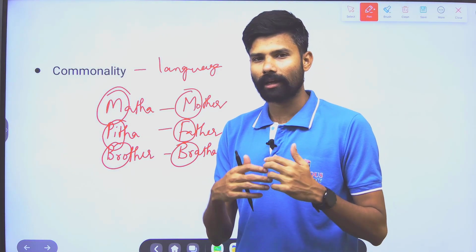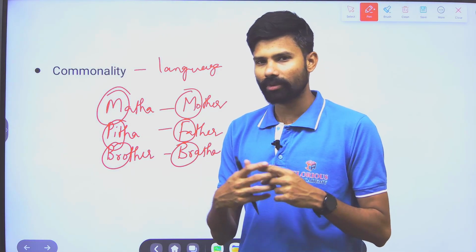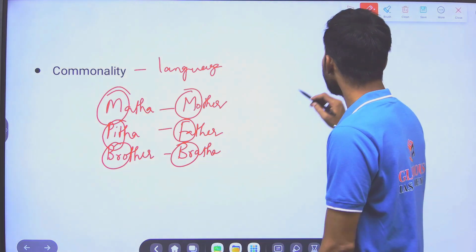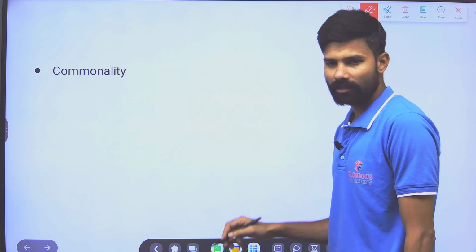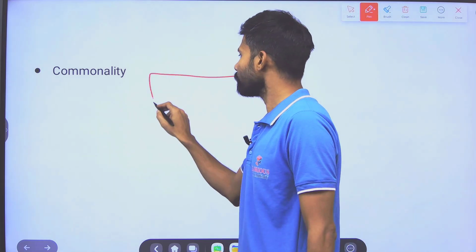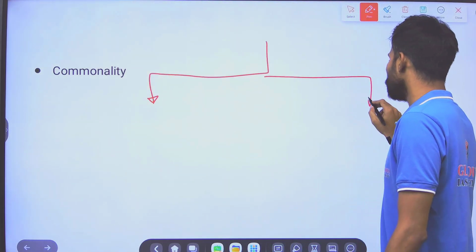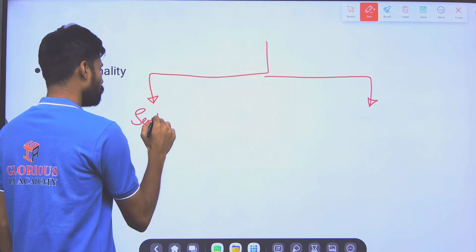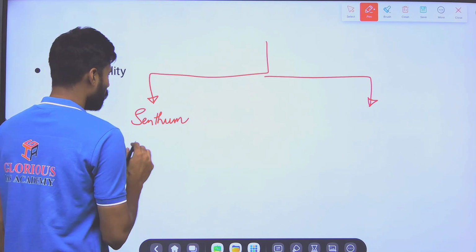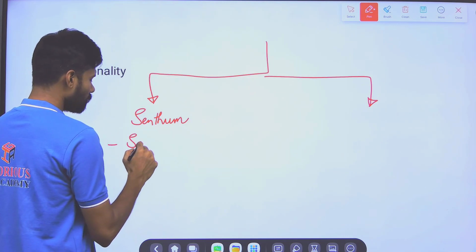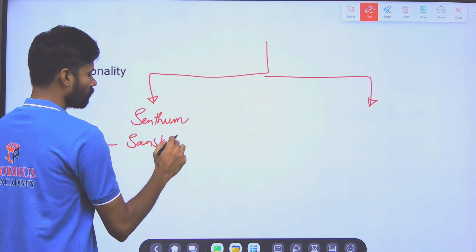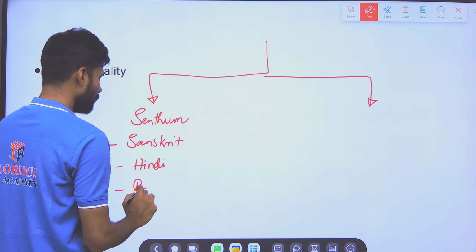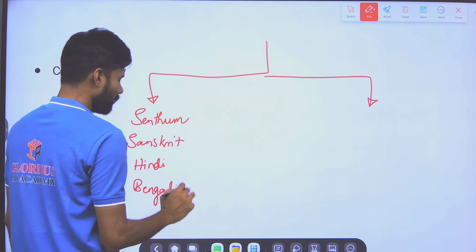So here, due to these commonalities, they were looking at this like we have certain things in common. How our language is similar. It means we have some ancestral connection. So he wanted to build those ancestral connections. So that is where he established language groups. One is Satem group. Here in the Satem group, Sanskrit, Hindi and Bengali were placed.